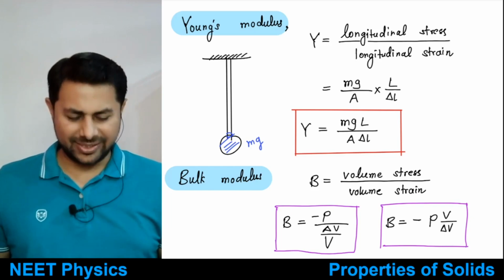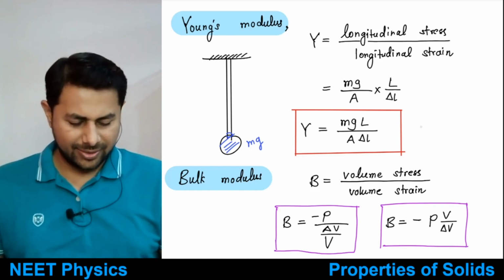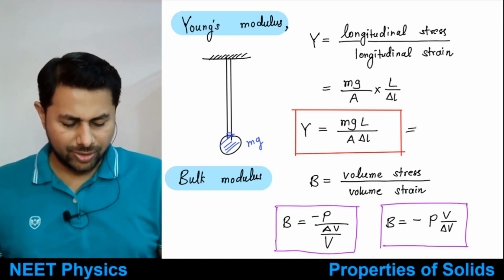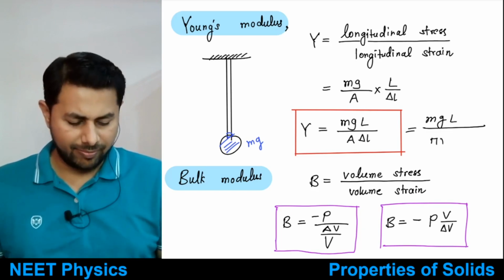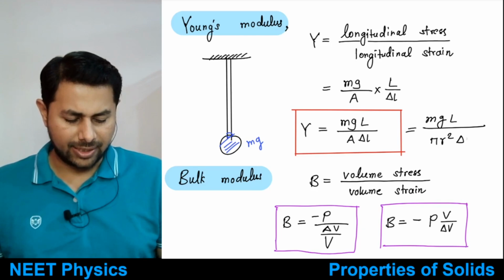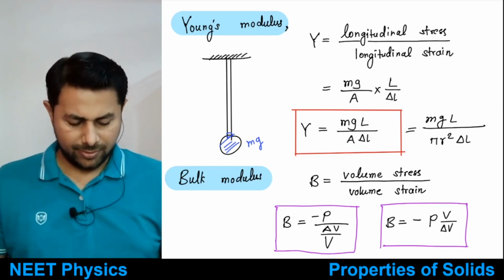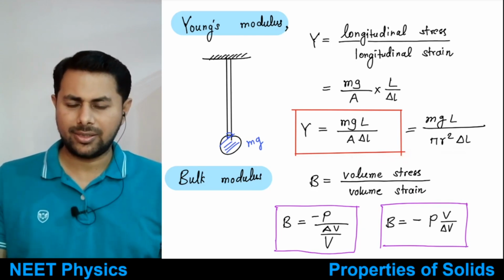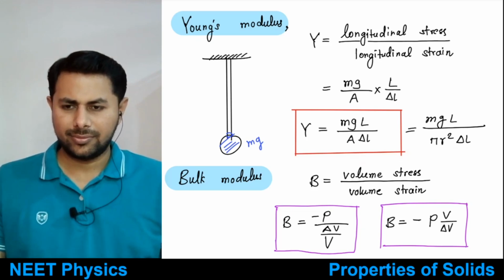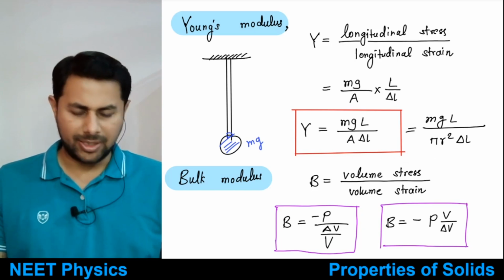So almost all the time we can write Y equals mgL divided by pi r squared times delta L. So is this one clear? It's very simple, right?